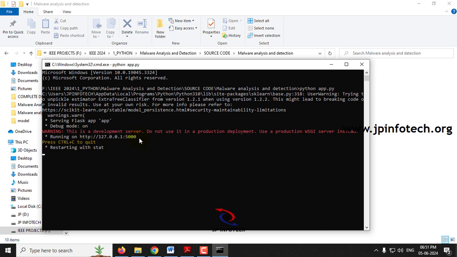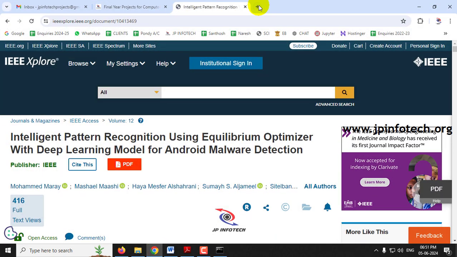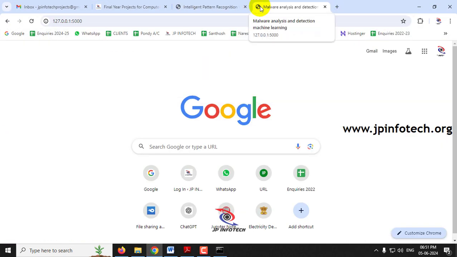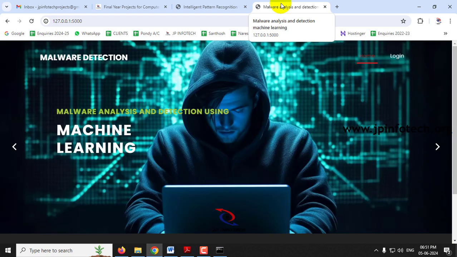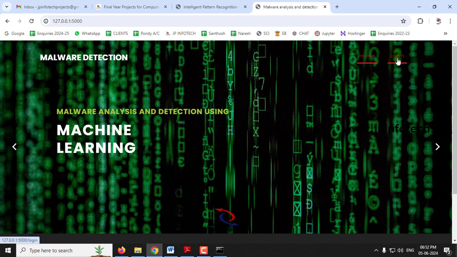So now you can see this URL. Just copy this URL and go to any of your browsers. I'm going to Google Chrome and paste it. So now you can see the home screen, the welcome screen of the project, with the project title, malware analysis and detection using machine learning. So now first click this login menu.